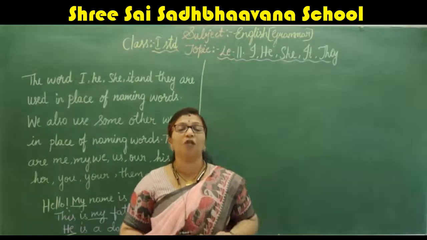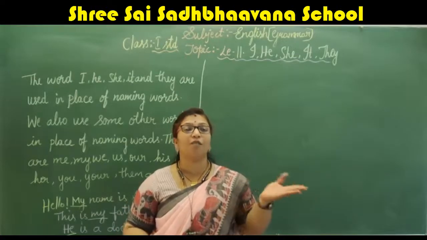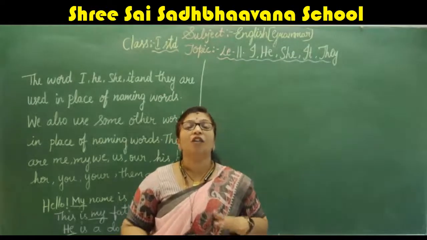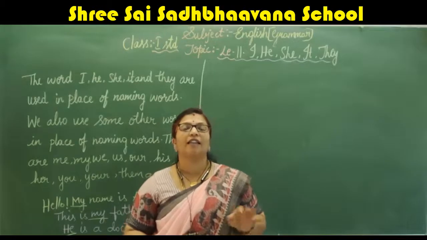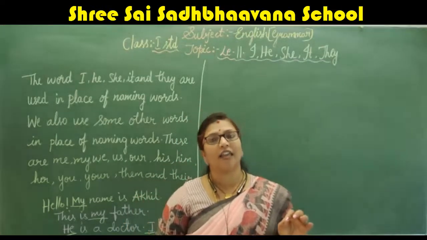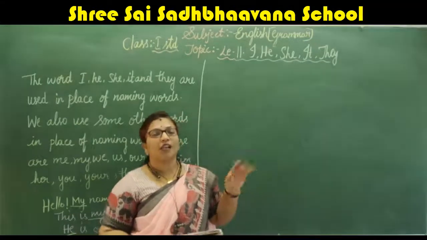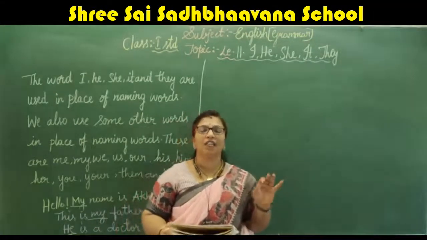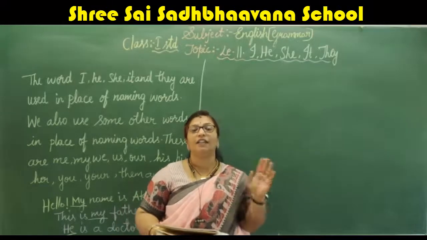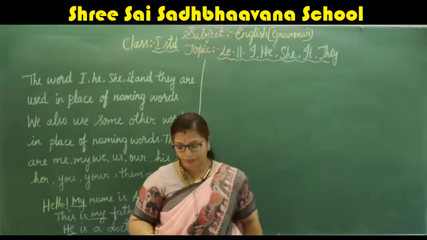They love me. So here the brother is a boy and the sister is a girl. Both are here, so we have to use they. When a person is singular, we can use I, he, she, like that. When it is plural, we can say they. Okay.